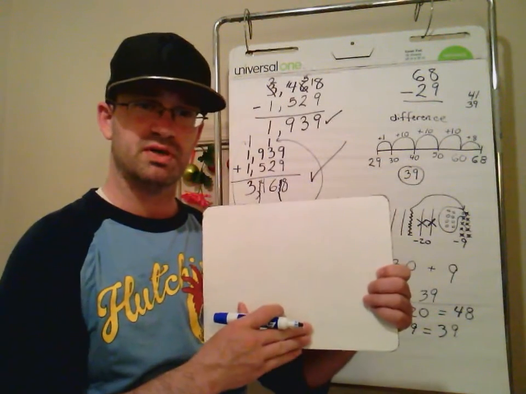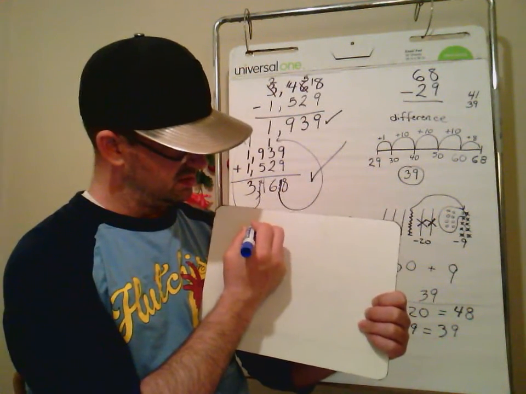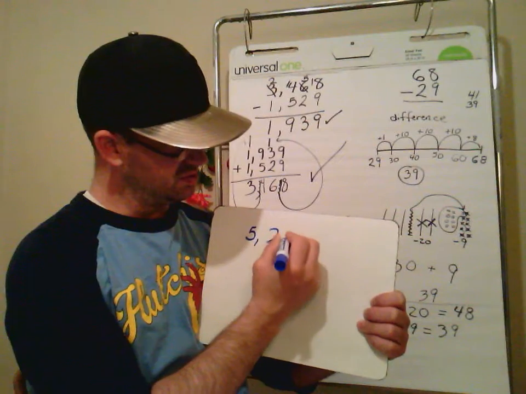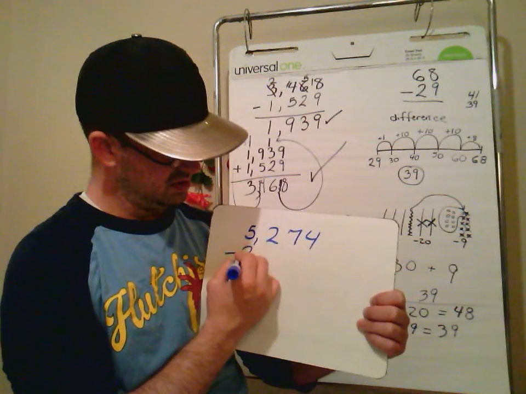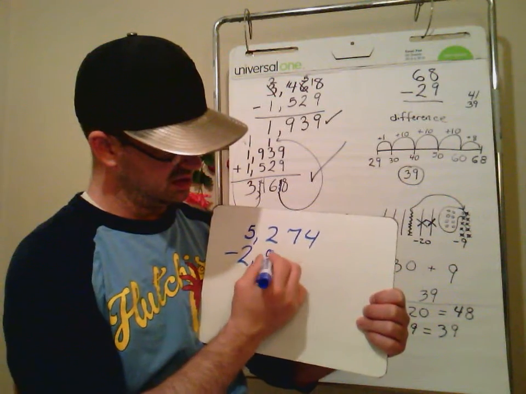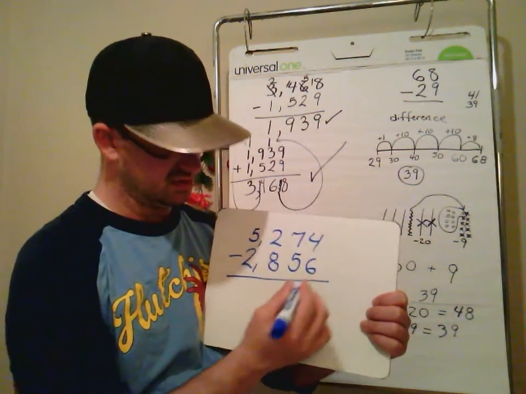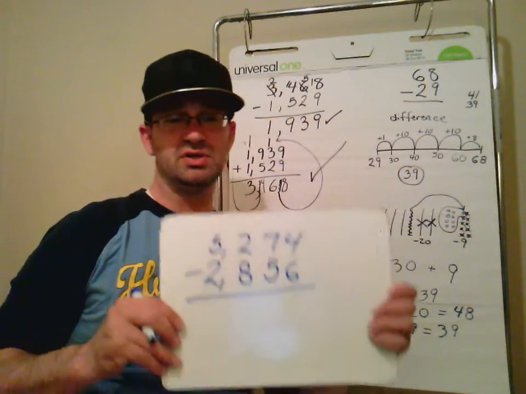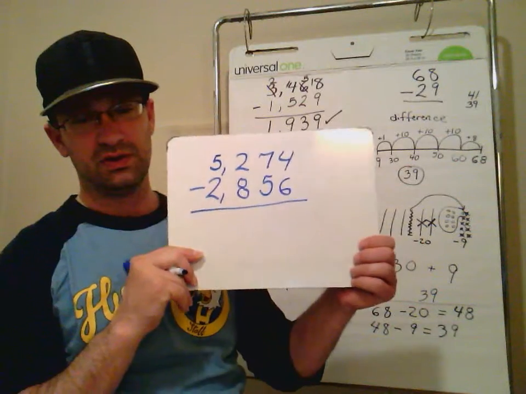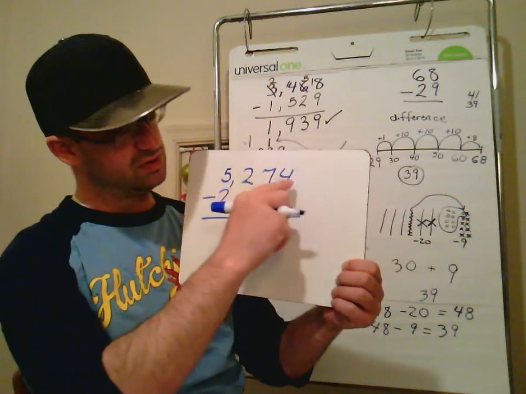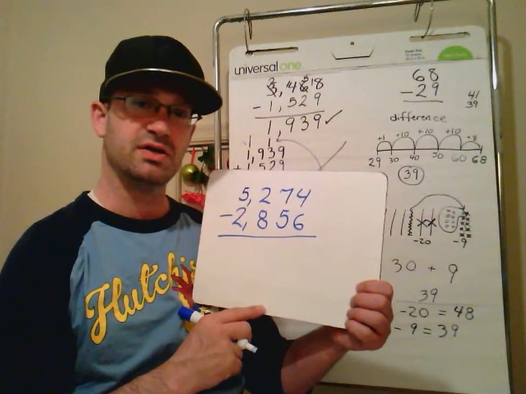Take a look at this problem. I'm going to write 5,274 take away 2,856. I'd like you to take a moment and think about, can I use this digit up top and subtract the digit underneath?